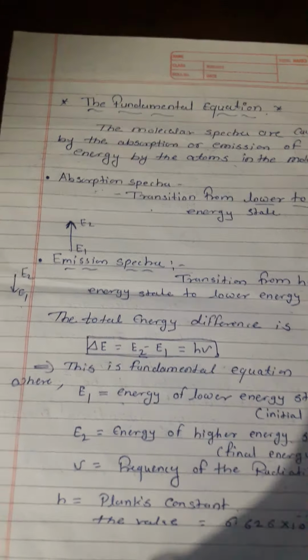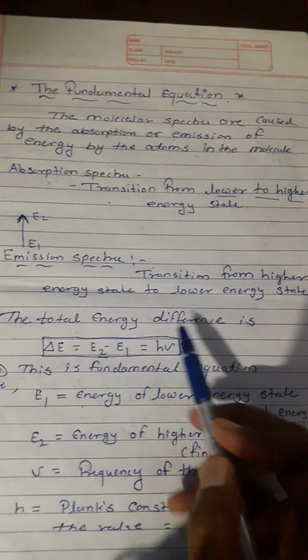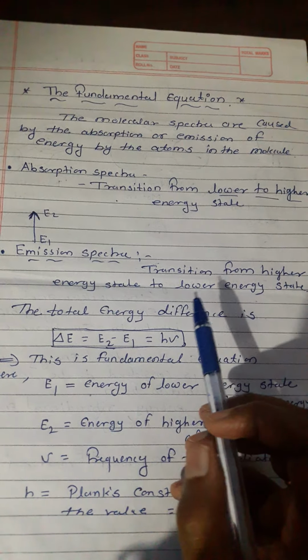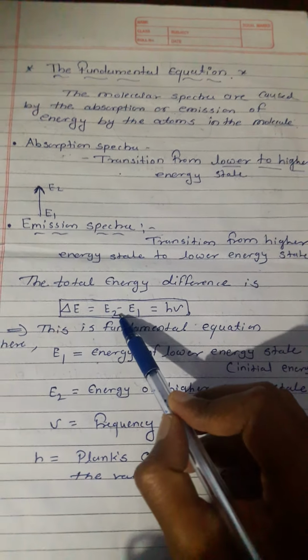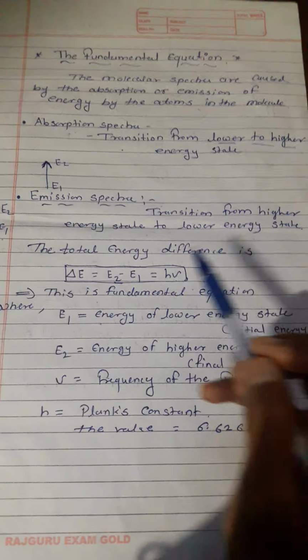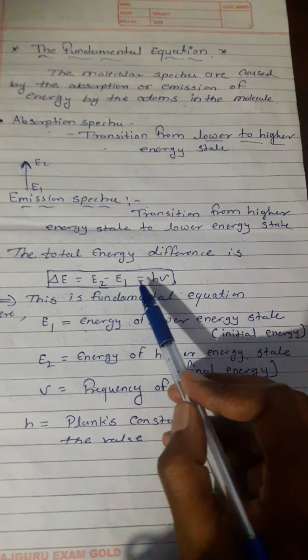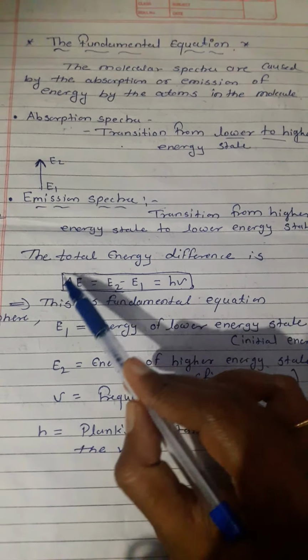For either the absorption or emission process, the total energy difference is delta E equals E2 minus E1 equals h nu. This is the fundamental equation.